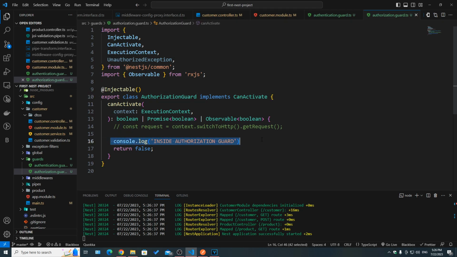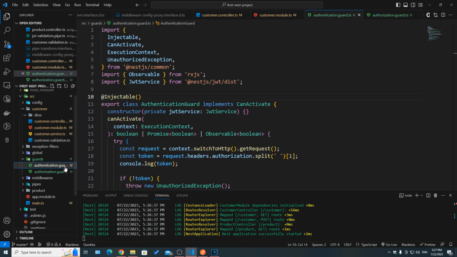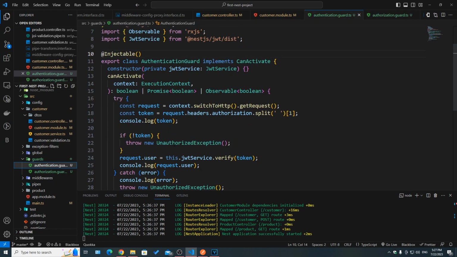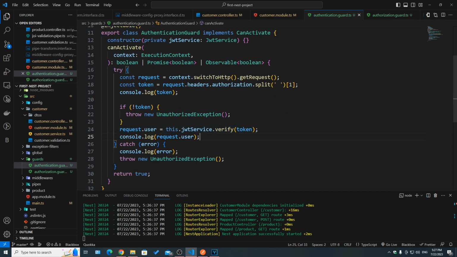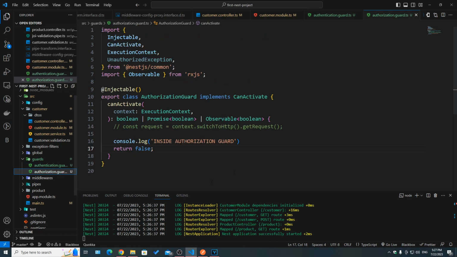But this time I'm just logging that we are inside the authorization guard, and then I'm just returning false. So now we have an authentication guard that checks the token and verifies it, and then attaches the payload to a user, and then we have an authorization guard that just returns false.